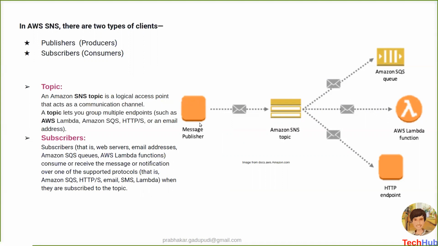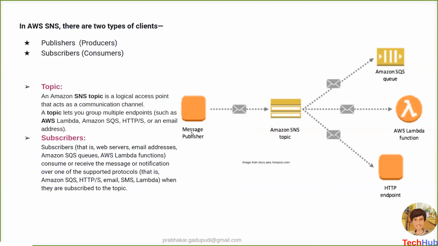Let's take an example, Flipkart or Amazon. If they publish any message, if they send any message, we have to create a topic here. The topic is a logical access point that acts as a communication channel, so that a topic lets you group multiple endpoints such as AWS Lambda, SQS, HTTPS, and email addresses. I will take another example here.